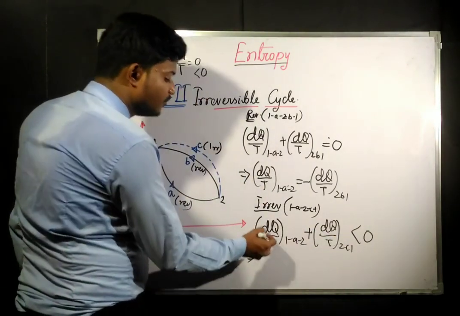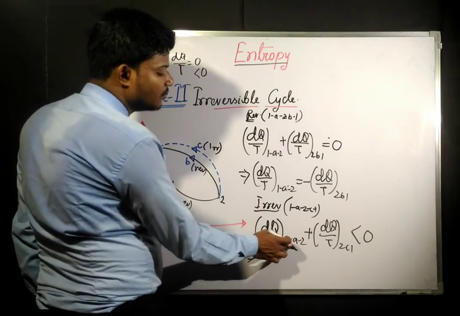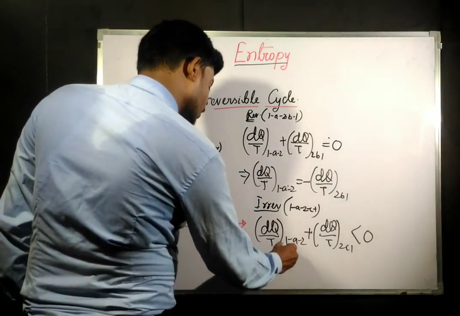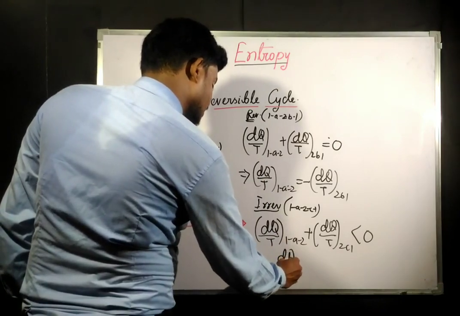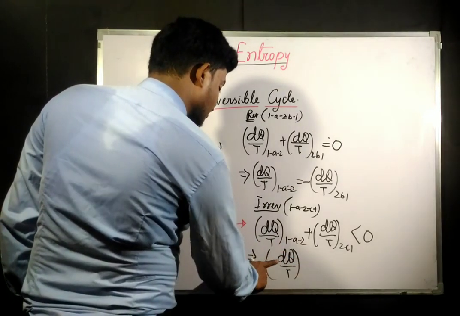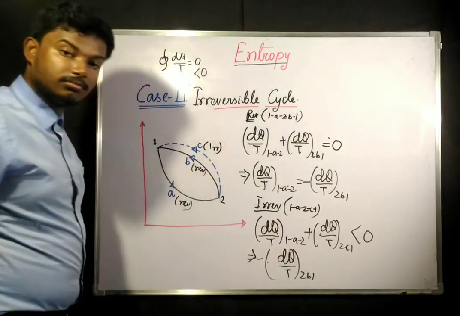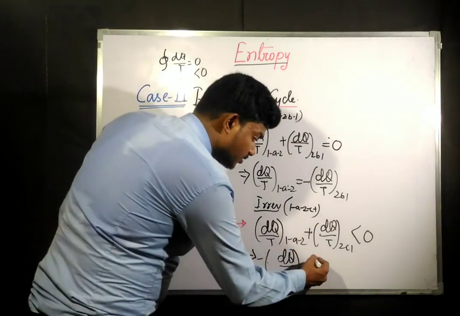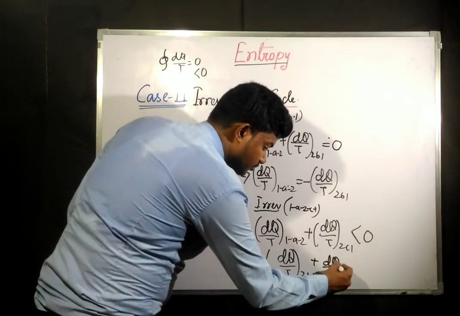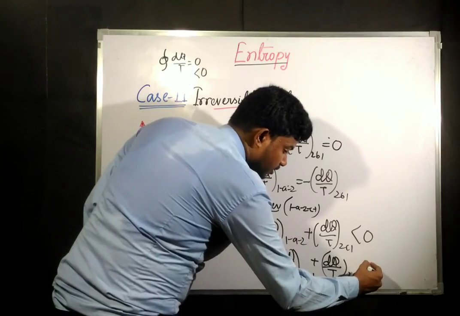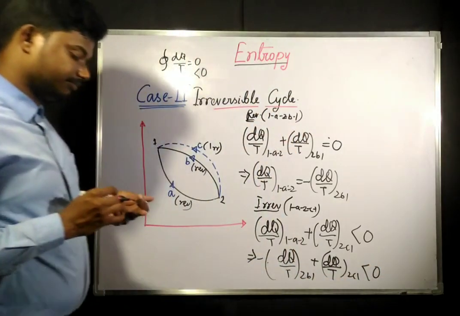Now if you put the value of dq by T for 1A2 from here, what will you get? We will get minus dq by T for 2B1 plus dq by T for 2C1 is less than 0.